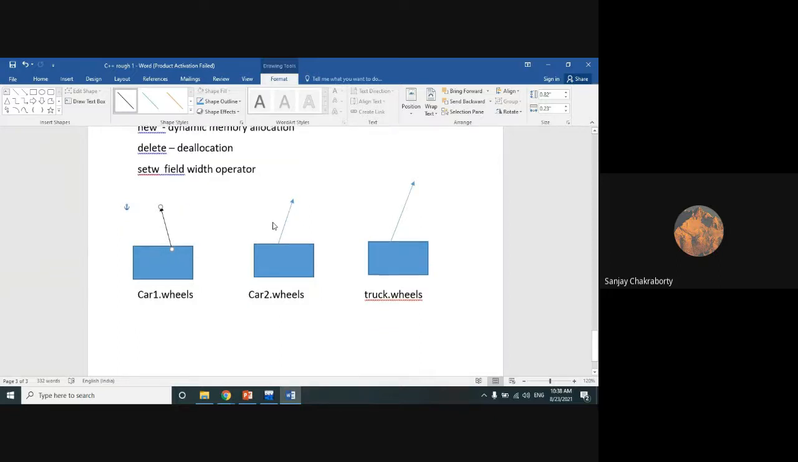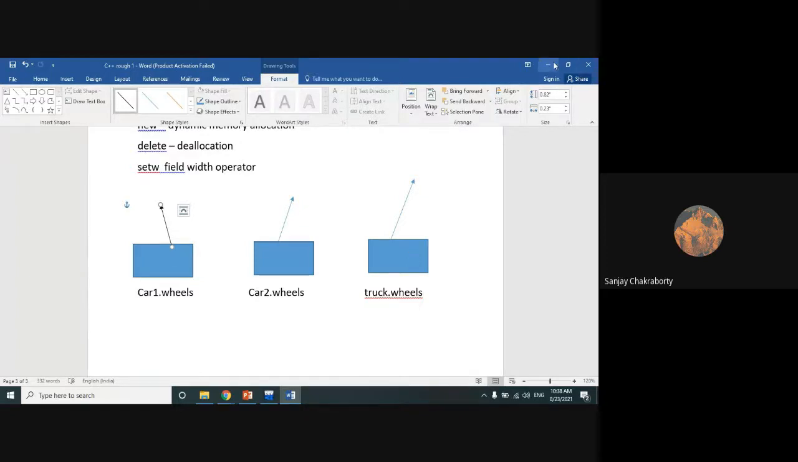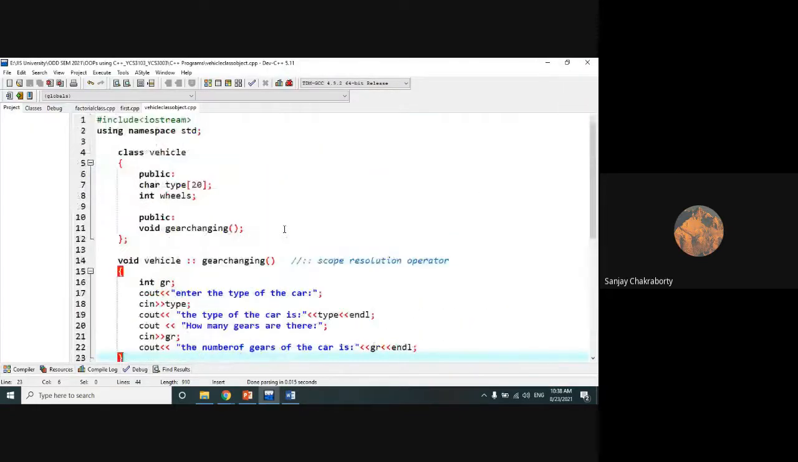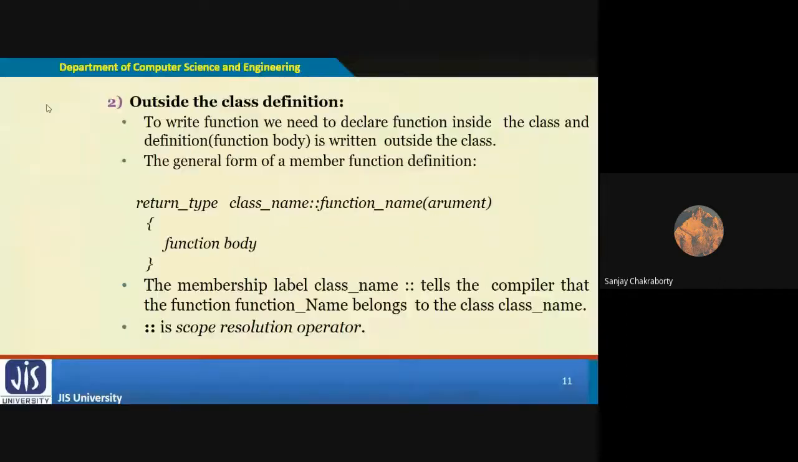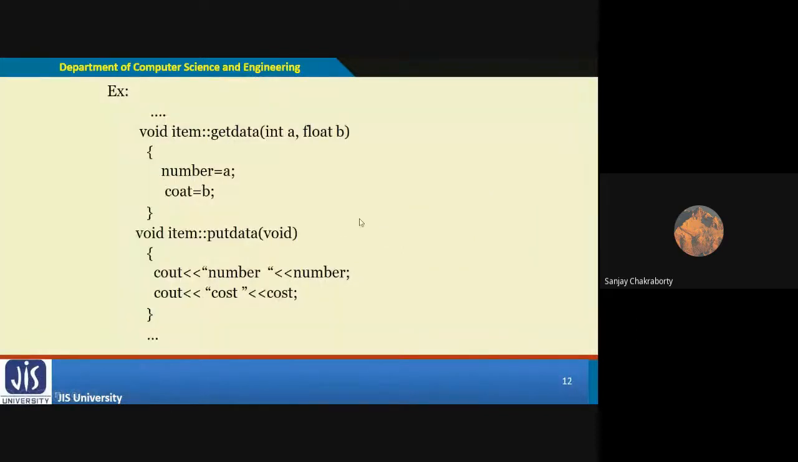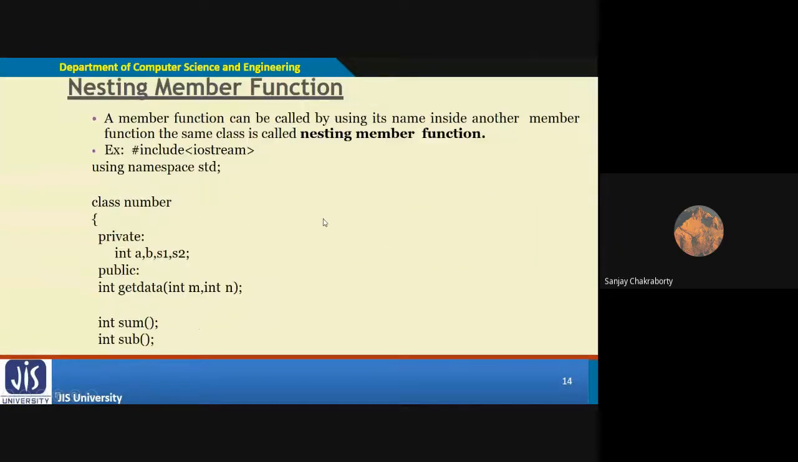So while you are creating different objects of the same class, they occupy different memory locations for the same members of that class. That is the concept I have shown with the help of this program. Let's return to our PPT. These are the different ways of how we can access member functions. I think it is clear to you. If anyone has any question, you can ask me. Is it clear to everyone up to this?